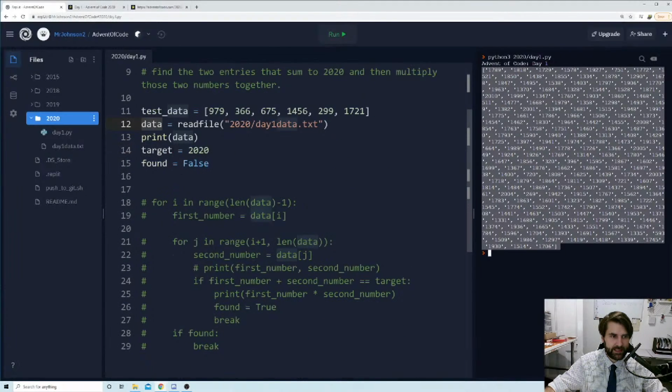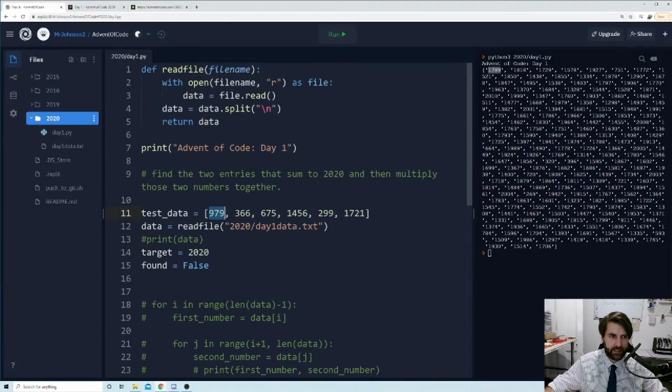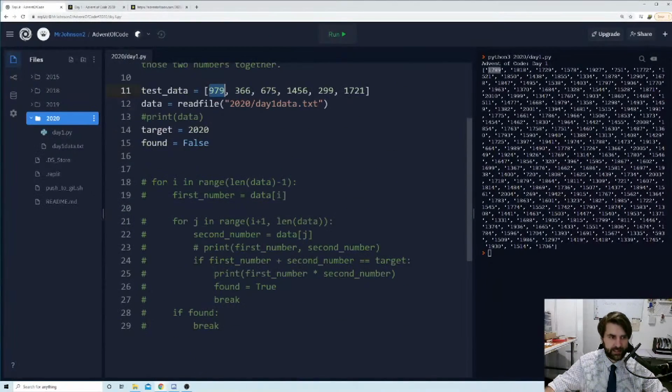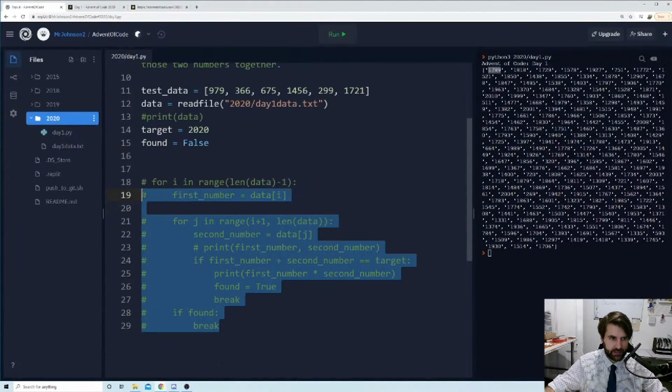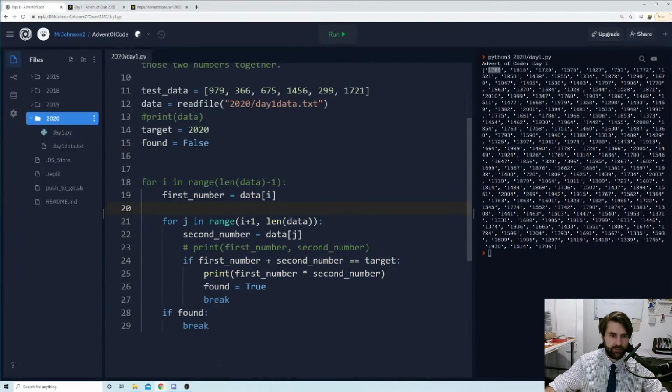So we've got our data, we know it's working. One thing we need to bear in mind is that this data here is all strings, whereas we were testing this with actual integers. So we need to factor that into our code up here. I'm going to uncomment this, Control-/, there we go. And I'm going to say first number equals integer of data i, so int data i.